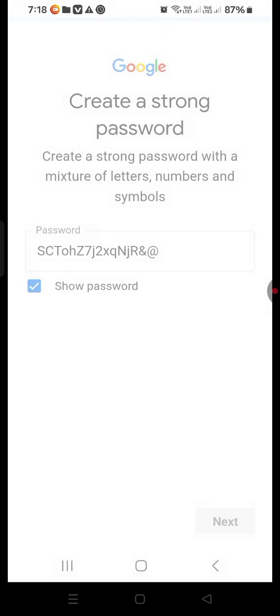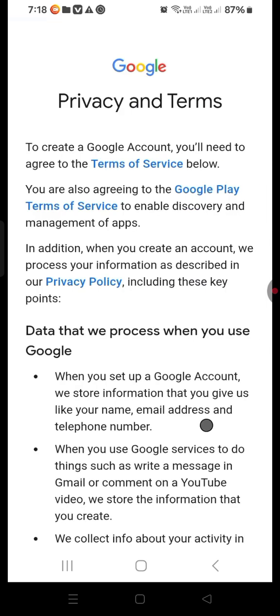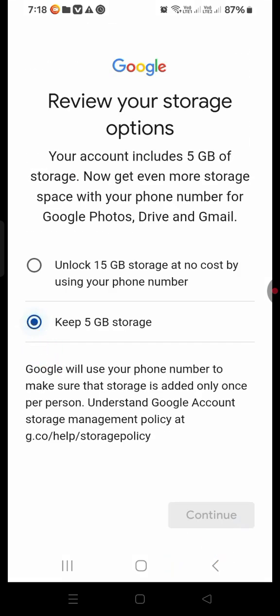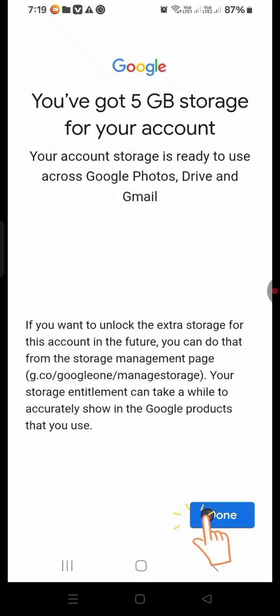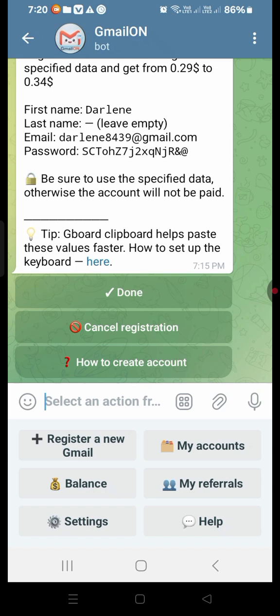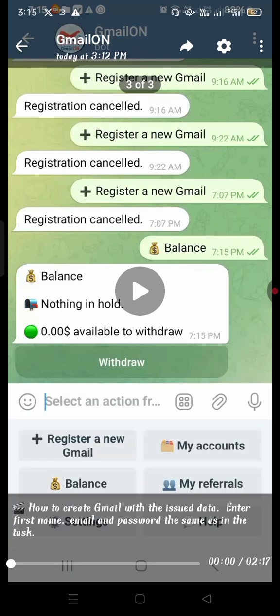Make sure you click on show password so you can see what you are doing, then click on next. Review your account. Here we go, click on agree, and then click on keep 5 GB storage. Continue. You click the second option, then wait for it to check information. After that, click on done, as I've said earlier, and then good. You'll be good to go. As simple as that, guys, as simple as that.